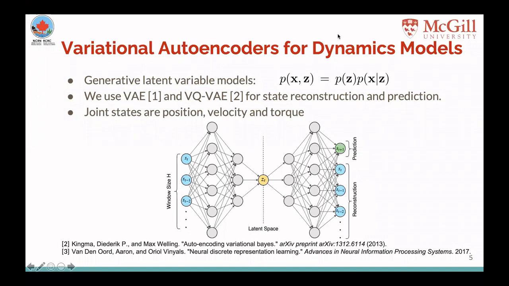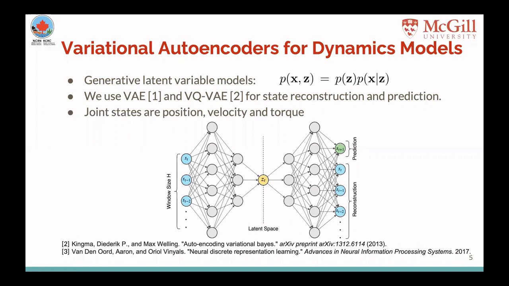We use generative latent variable models to learn the robot dynamics. These models learn the joint distribution of both the states and unobservable states as shown in this equation. In particular, we use variational autoencoders, also called VAEs, and Vector-Quantised variational autoencoders, or VQVAEs, as they are both inherently strong in learning meaningful latent representations.